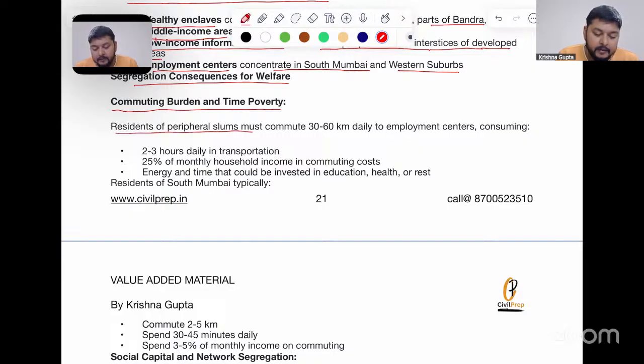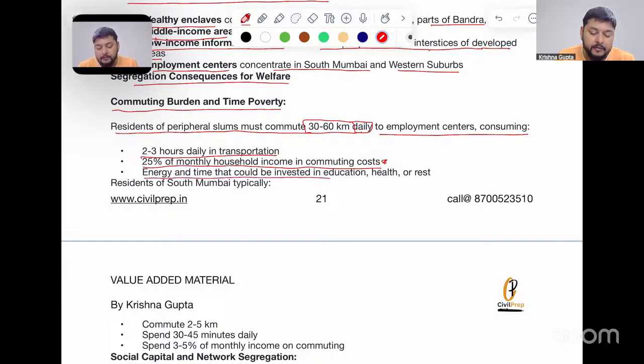So residents of peripheral slums must commute 30 to 60 kilometers daily, and this is increasing for people living in slum areas, to employment centers and consumption. That means 2 to 3 hours of daily transportation, and 25% of monthly household income goes to commuting cost. Energy and time that could be invested in education, health, or rest is just consumed by commutation. So here we can very highly apply time-space geography, which is basically a part of behavioralism.